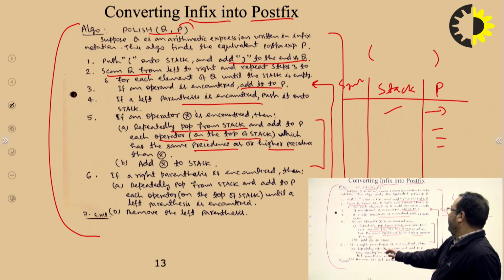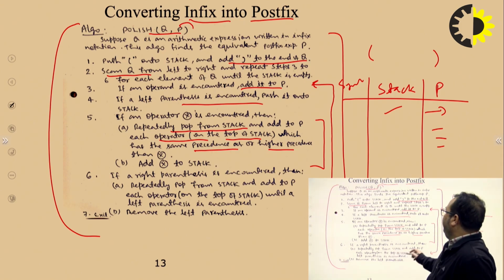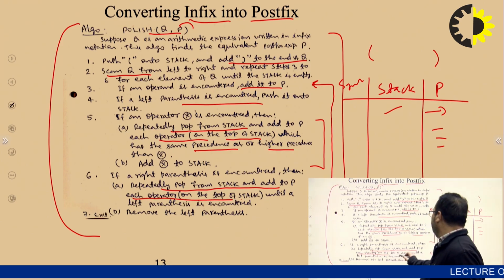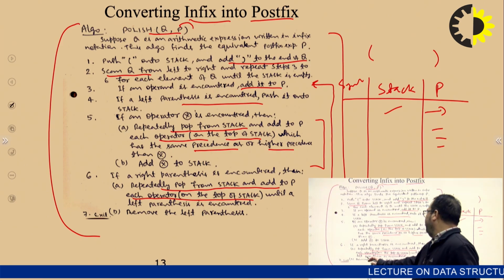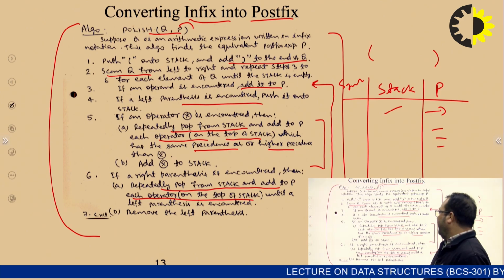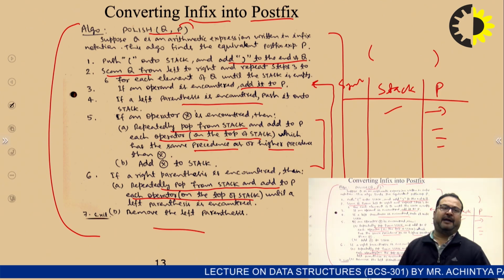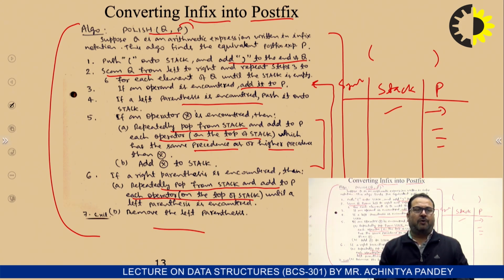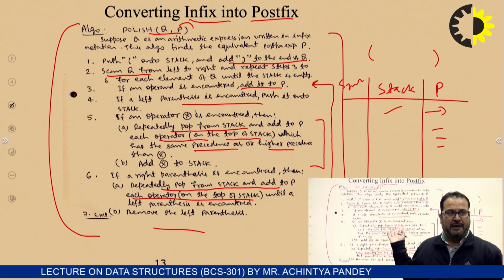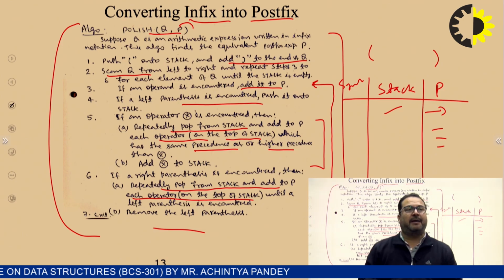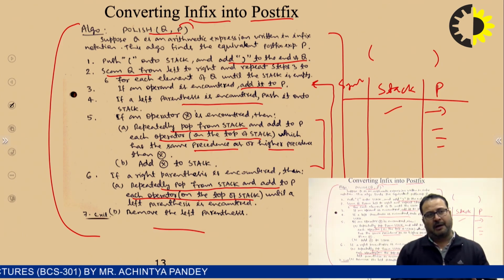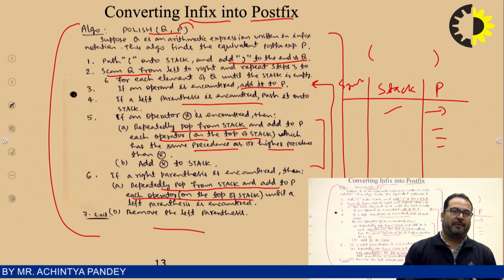And last, if a right parenthesis is encountered, then we will repeatedly pop from the stack and add to P each operator on the top of the stack until a left parenthesis is encountered. And at last, we will simply remove the left parenthesis. So we have seen all the conditions: either an operand is encountered, a left parenthesis is encountered, or an operator is encountered.